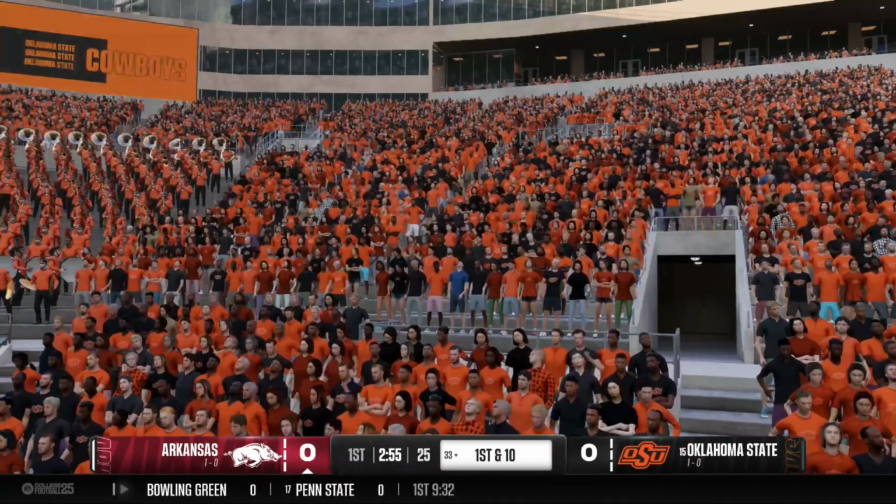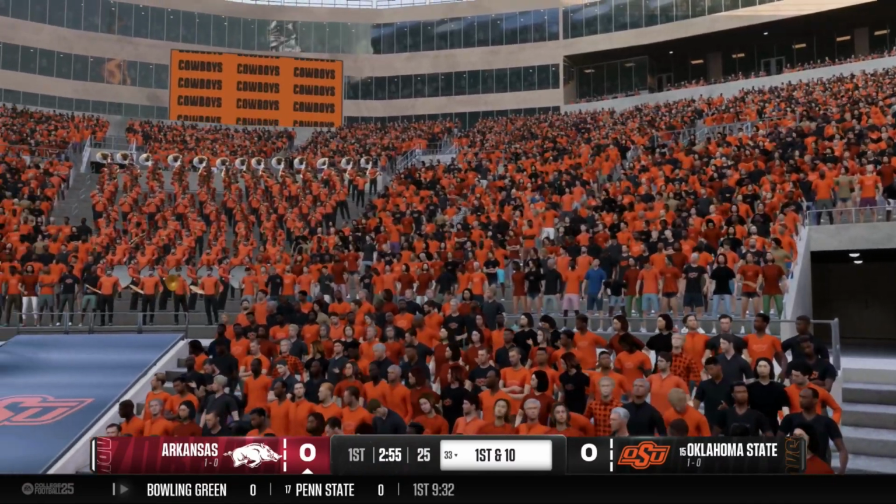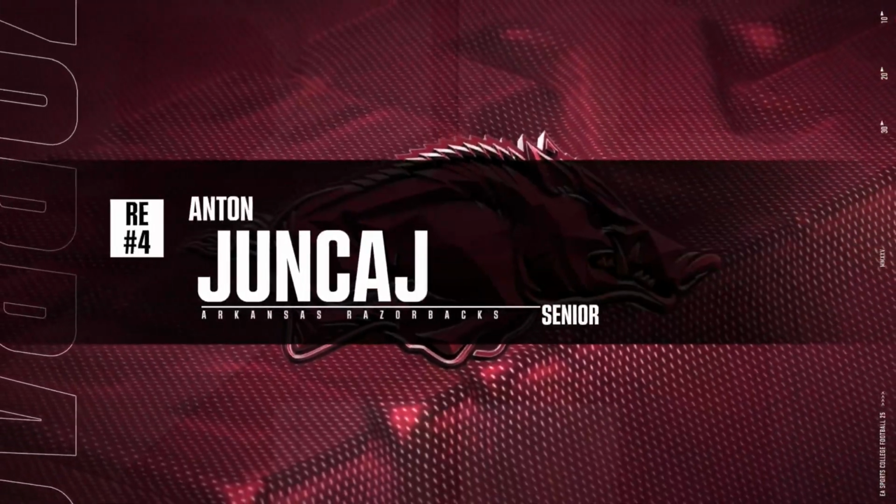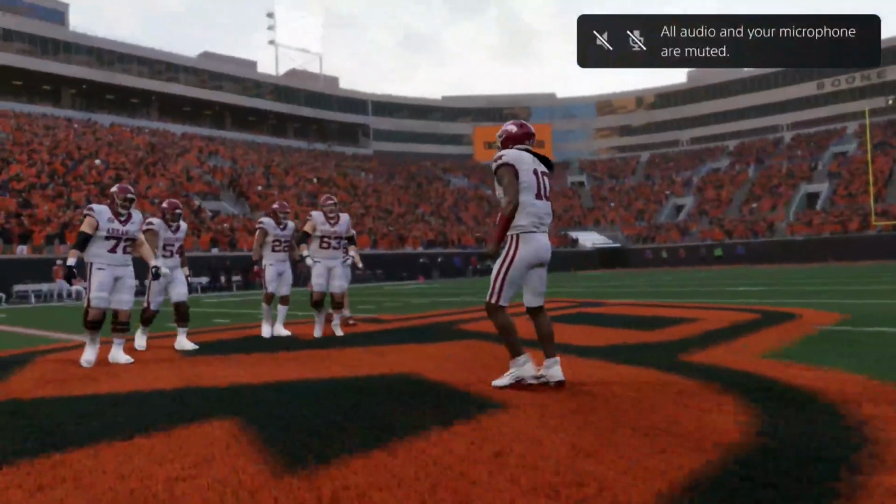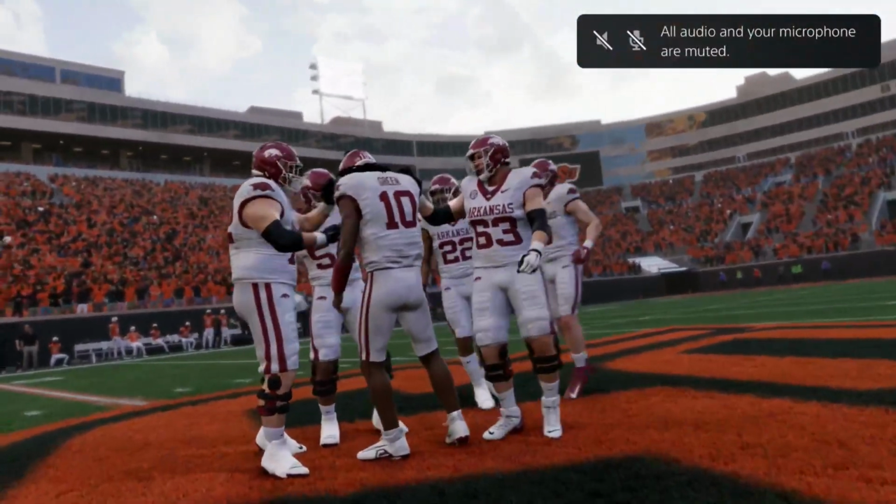Hopefully he does a little bit better than Ollie Gordon did against Arkansas in real life, because that was a bit of a poop show. It's a family show, y'all. Unfortunately, unlike in real life, the Cowboys are unable to pull this one off.